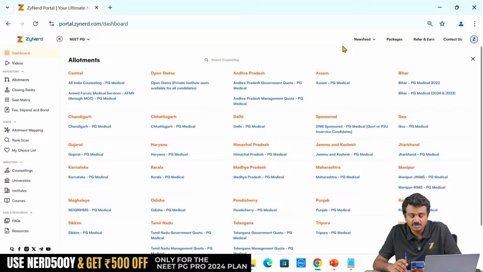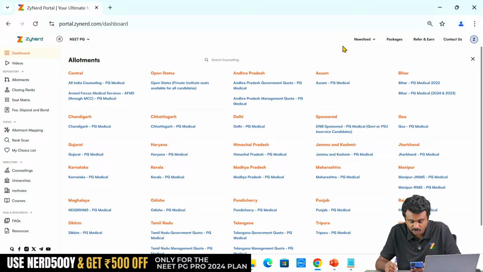If I got an AAQ round 1 seat and upgraded to AAQ round 2, then I got a better seat in state round 2. All India round 1 seat, if it gets upgraded, obviously it is going to be a new seat, an All India round 2 seat. If you join that seat, whether you are eligible for state round 2, look for your state round 2 rules. Most states allow state round 2 now, but some states may not. For Kerala, Karnataka, Andhra Pradesh specifically check, but for other states just check the rules. We have put up the rules. We will also be putting up the rest of the rules by tomorrow. Most of that has been completed.